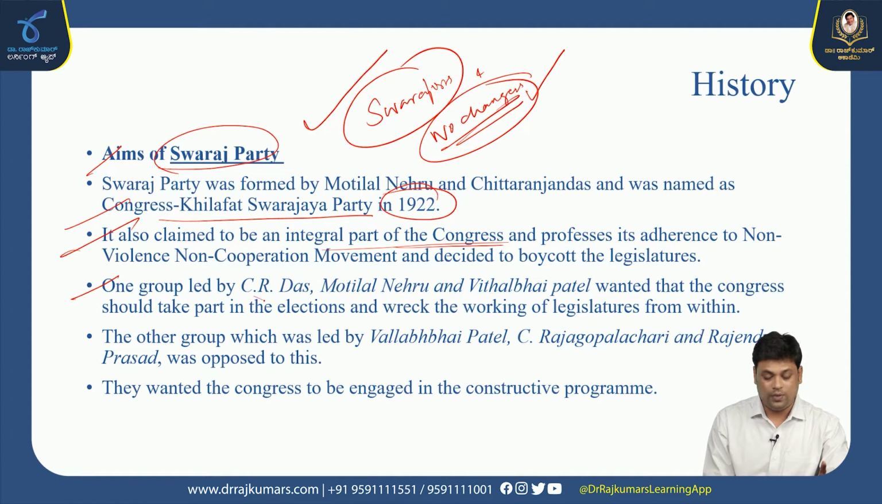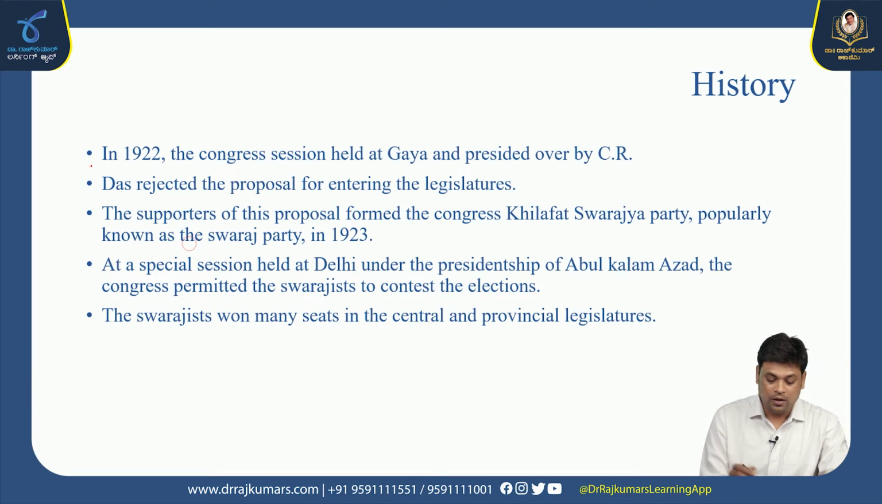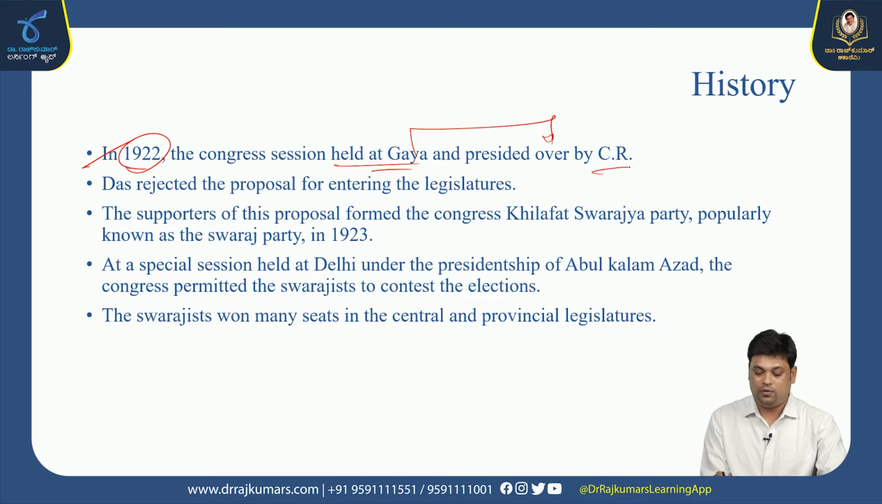So one group led by C.R. Das, Motilal Nehru, and Vithalbhai Patel wanted the Congress to take part in the election for the legislature. The other group, led by Vallabhbhai Patel, Rajagopalachari, and Rajendra Prasad, opposed this. So this group of people are known as Swarajists. These groups of people are known as No Changers. Clear? Simple.